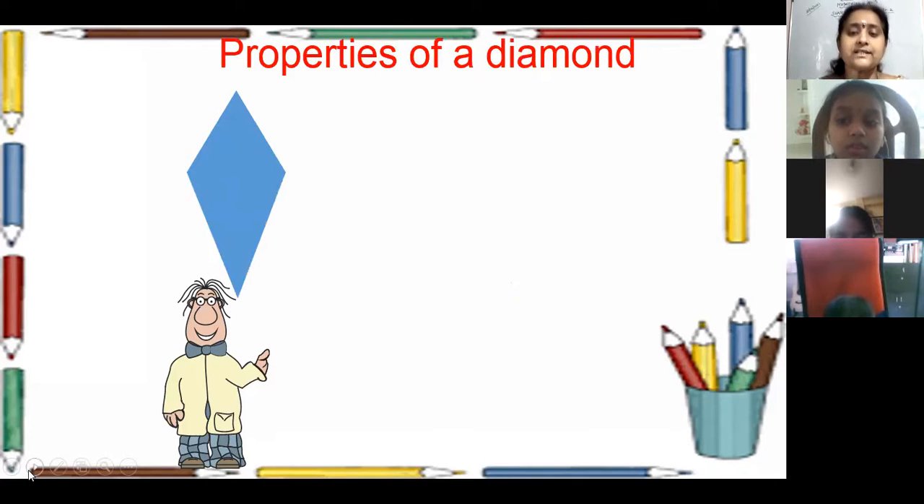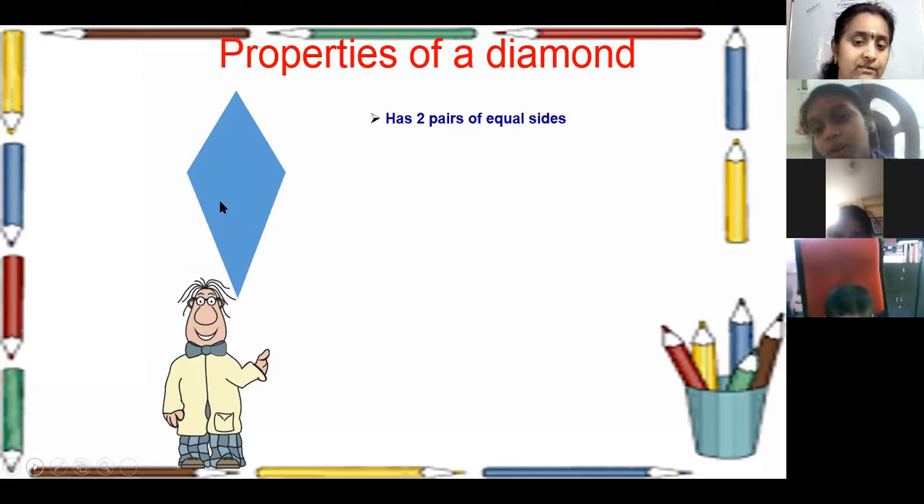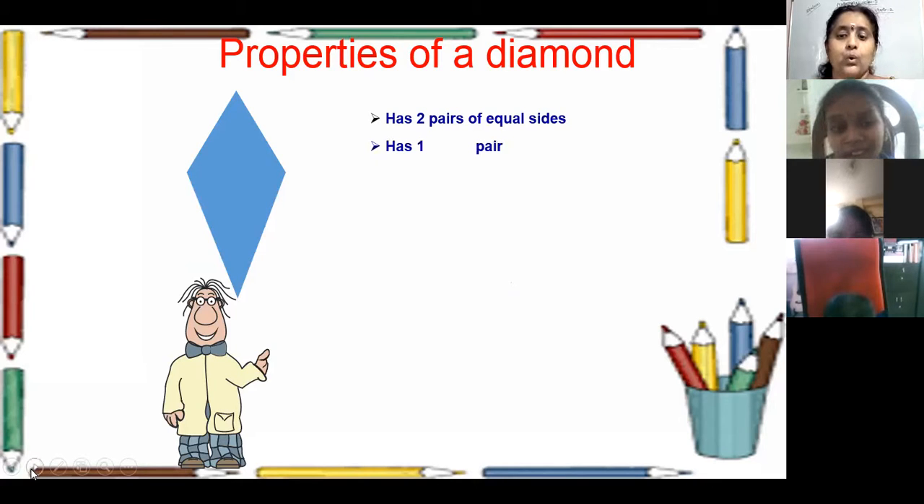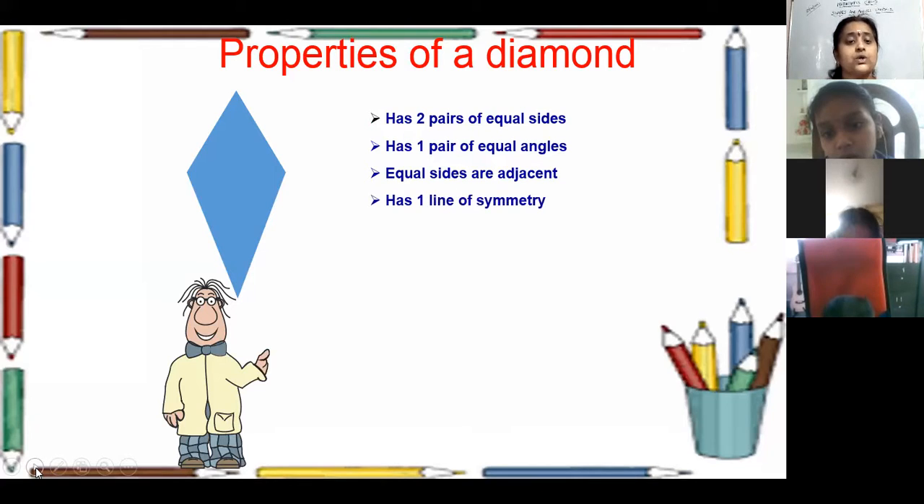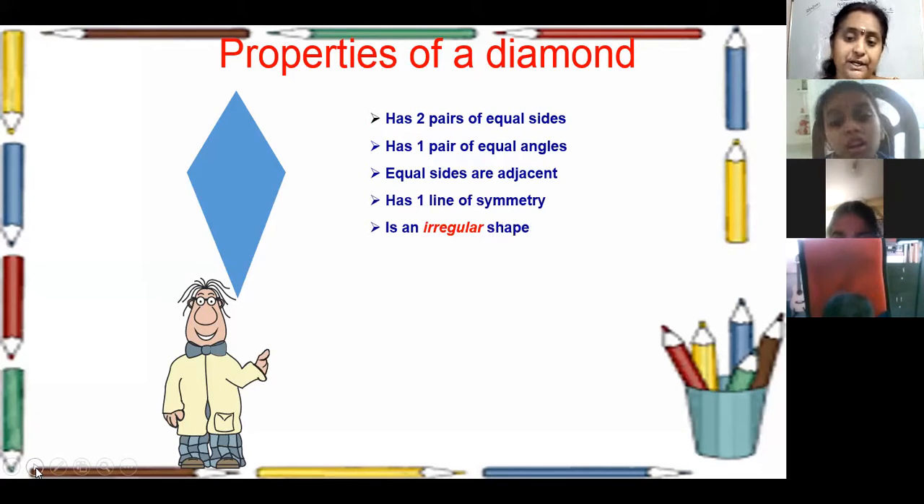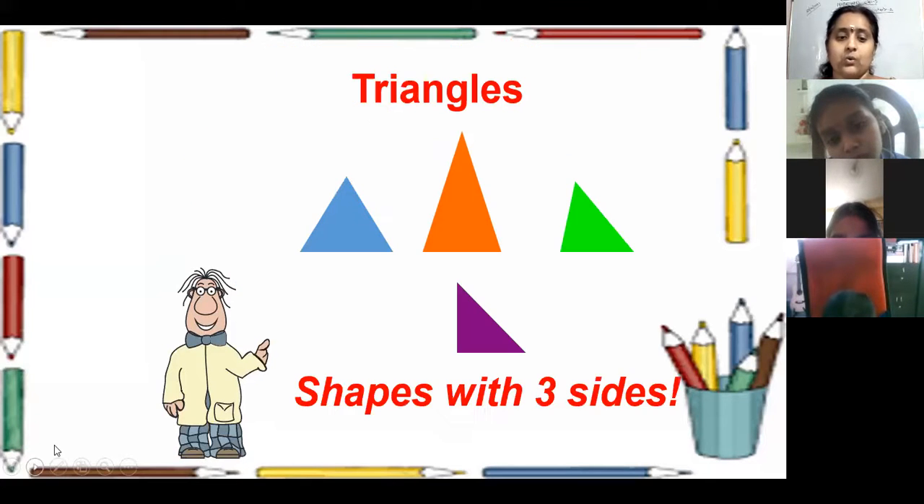Now let us check the properties of a diamond. It has two pairs of equal sides. These two are equal. These two are equal. Observe it. It has one pair of equal angles. Equal sides are adjacent. Adjacent means this one and this one are equal sides. It has only one line of symmetry. It is an irregular shape.